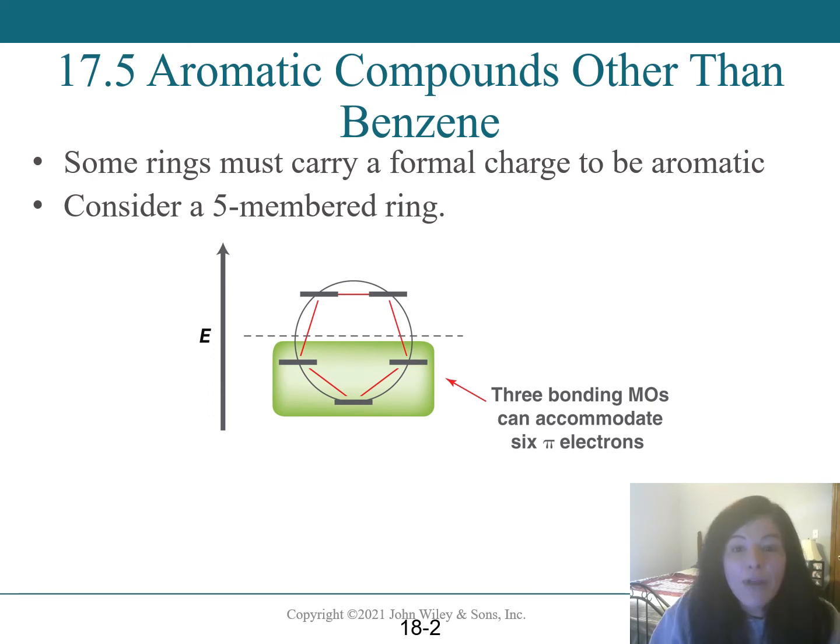A 5-membered ring can hold 2 double bonds. Any carbon can have 1 double bond at a time. You cannot have a carbon that is in a cyclic structure and has more than 1 double bond. So where does the third set of pi electrons come from? Well, we would need it to be a lone pair.